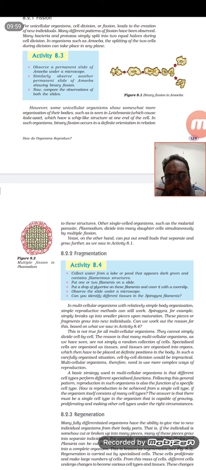And one more thing you have to understand: for all the lower-level organisms, it doesn't mean that the amoeba will divide only by binary fission. No, but amoeba is the best example for binary fission. That's the only meaning. In some conditions there are amoebas which will form through regeneration also, and yeast will not divide only by budding every time.